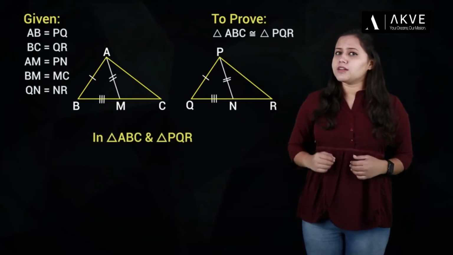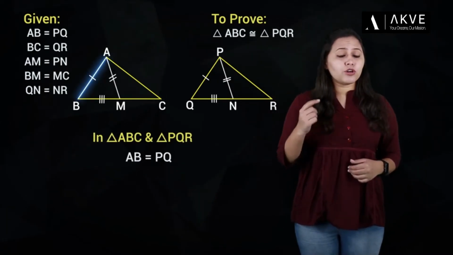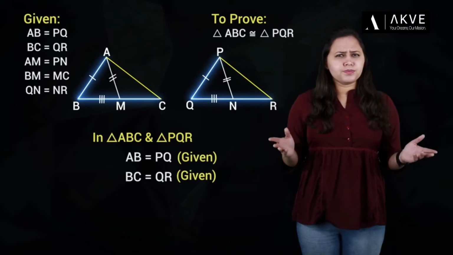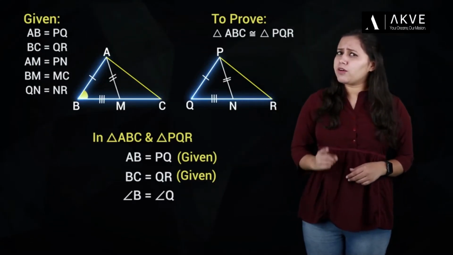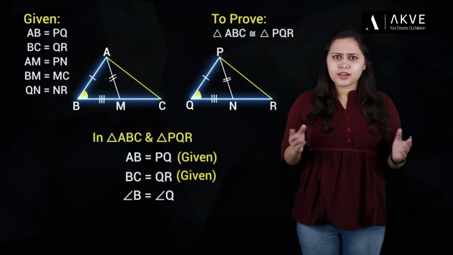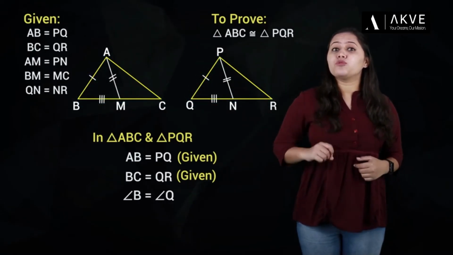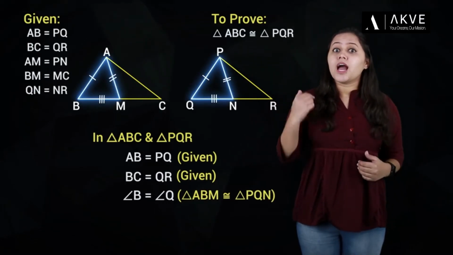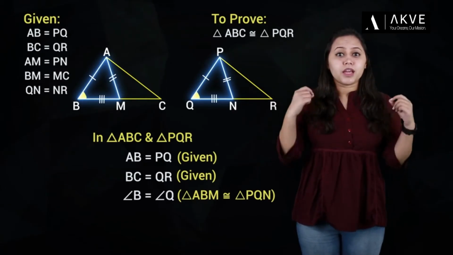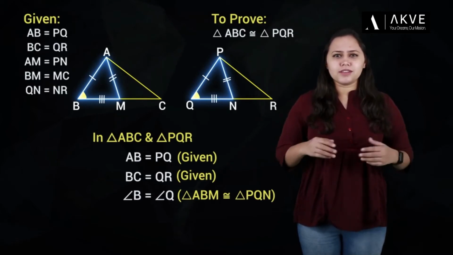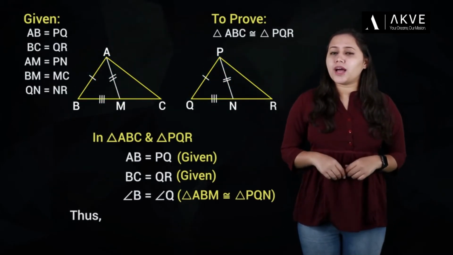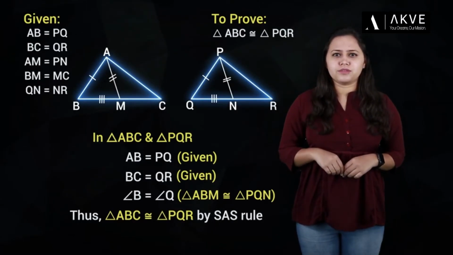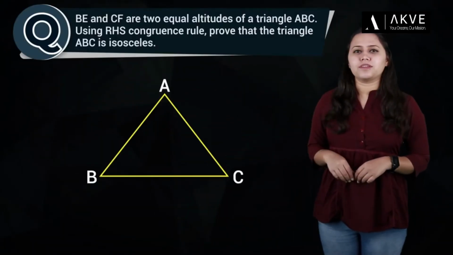Looking at these two triangles, we can see that AB is equal to PQ and BC is equal to QR. What else do we know? Can we say that angle B is equal to angle Q? We can. And how? Well, just now we proved that triangle ABM is congruent to triangle PQN. This means angle B is equal to angle Q as corresponding parts of congruent triangles are equal. Thus, it's proved that triangle ABC is congruent to triangle PQR by SAS rule. Now let's move on to the next one.